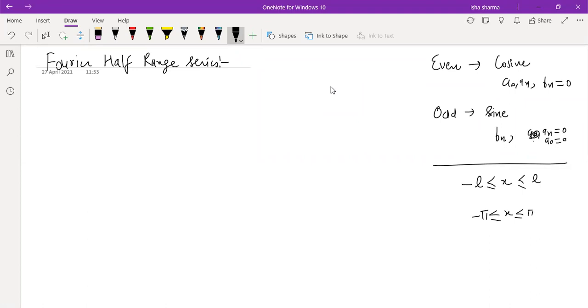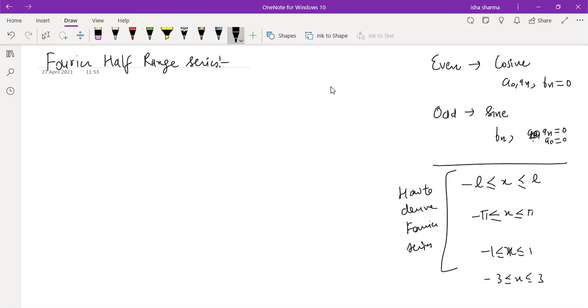So for any interval given of this type, like minus 1 to 1, minus 3 to 3, minus pi to pi, which is symmetrical with respect to the point 0, for this kind of interval we already know how to derive the Fourier series. So this is something we already know.